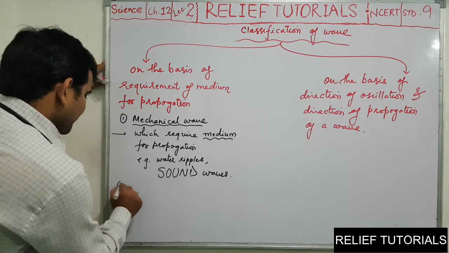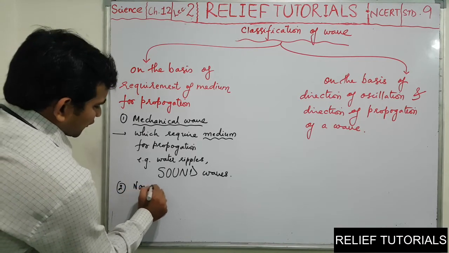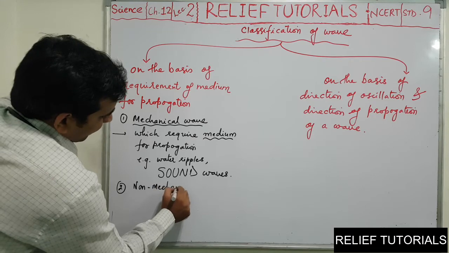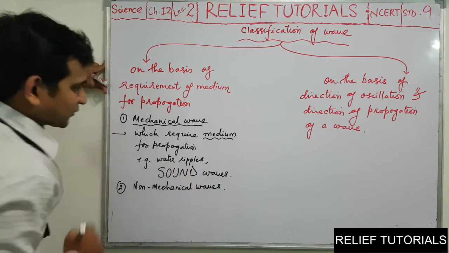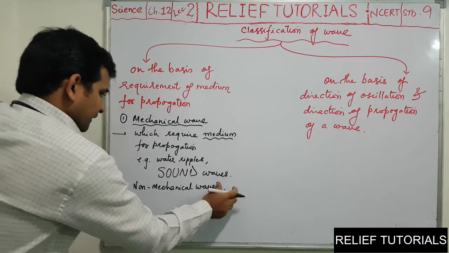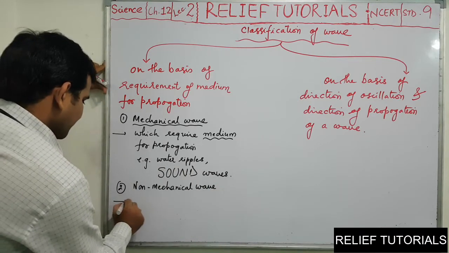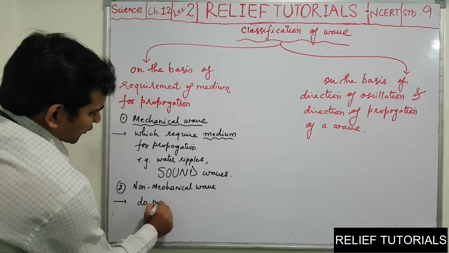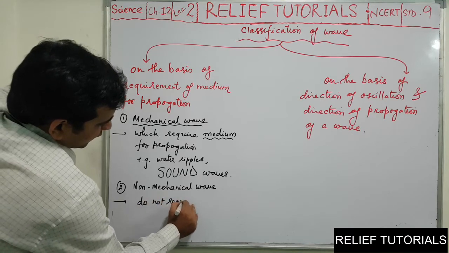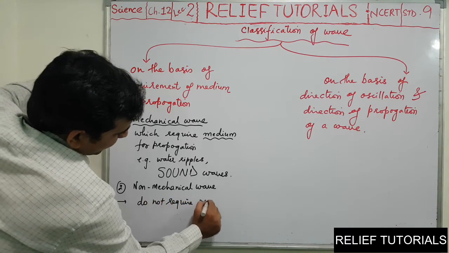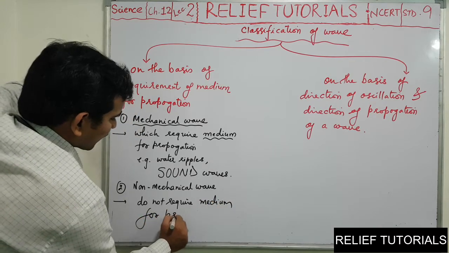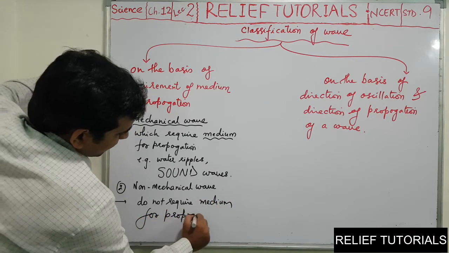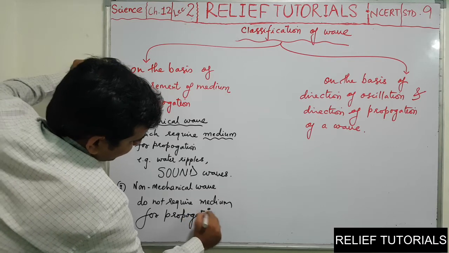Second type of wave is non-mechanical waves. Non-mechanical wave means the wave which does not require a medium for propagation.